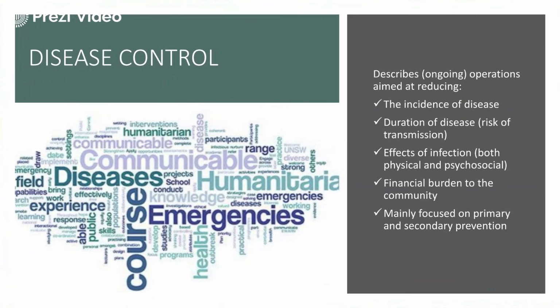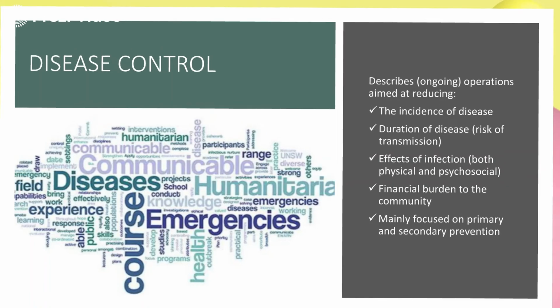Next step, after the prevention, comes disease control. So now the disease has happened and it is at an advanced stage. Now you need to control it. So what should be the criteria? The first is that you should know to what extent there is a reduction in the incidence, how fast it is spreading, the duration of the disease, the effect of the infection, both physical and psychosocial, and the financial burden to the community, and it should focus on the primary and the secondary intervention.